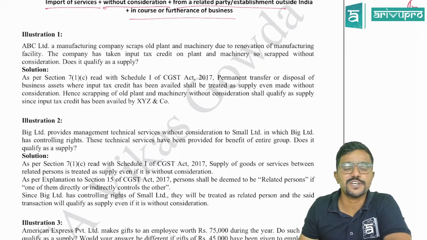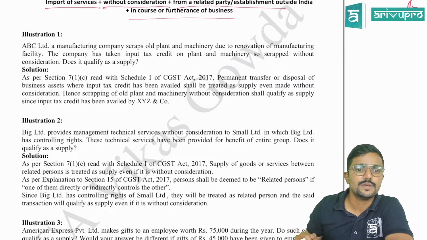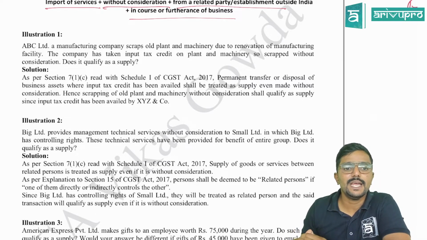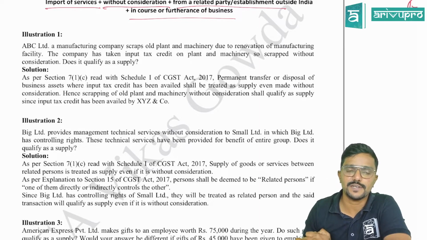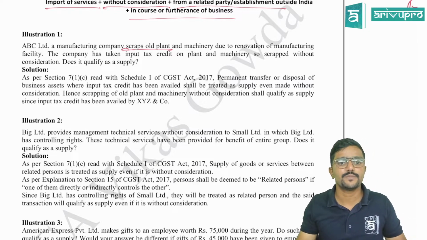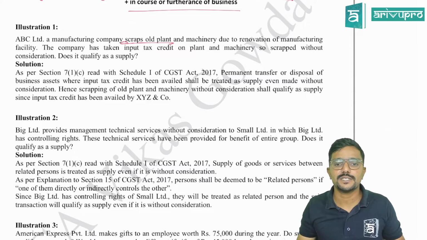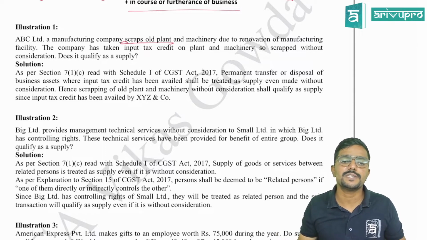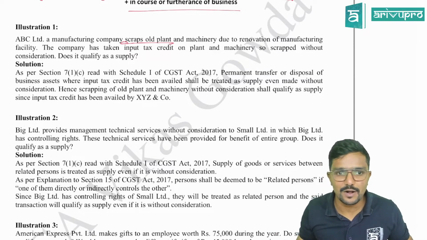So I have some illustrations on this topic, that is schedule 1. Let me go through it. Illustration 1. ABC Limited, a manufacturing company, scraps old plant and machinery due to renovation of manufacturing facility. The company has taken input tax credit on the plant and machinery, so scrapped without consideration. Does it qualify as supply? Yes, sir, as per para 1.